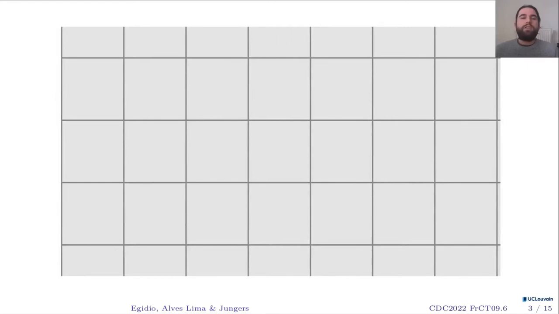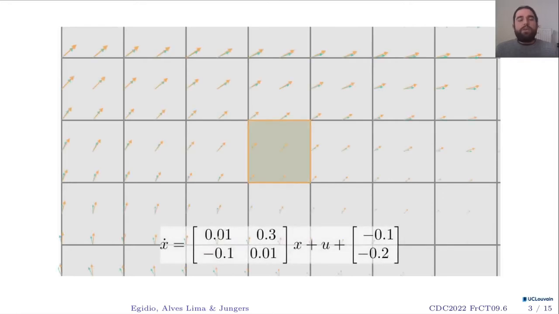So traditionally, in abstraction-based control, we discretize our state space, and here it's being represented by these squares. I'm going to call each square a cell. It's going to be a set of states in my state space. And for each possible input that I have in my system, maybe I have a finite number of inputs. Here I will have U0 and U0 prime, but maybe I have a continuum of inputs, and then I can discretize this continuum set and obtain a discretized set.